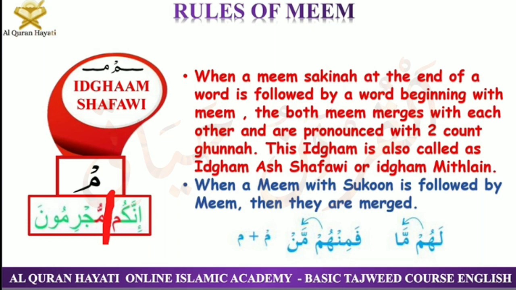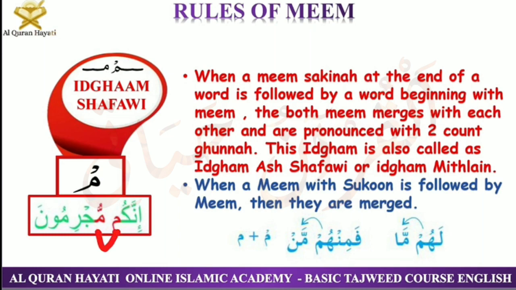And even if these two words come in the middle of the ayah, but you broke your breath here and stopped at this point, you will not stop with gunna like innakum. Idgham is done only when both letters meet each other. While reciting they both meet each other, right? So we do gunna here.